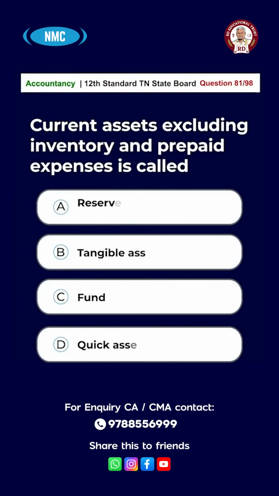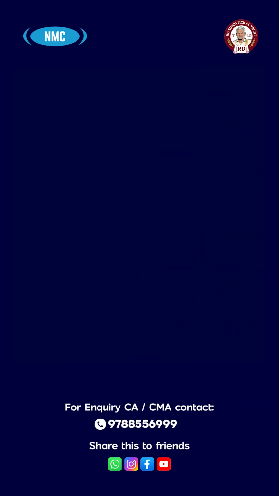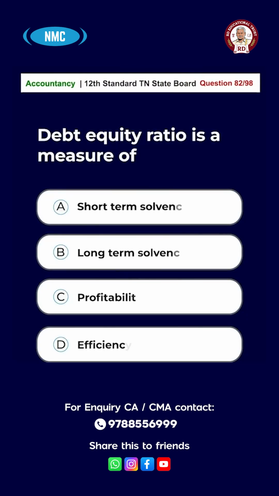Question number 81. Current assets excluding inventory and prepaid expenses is called A, reserves, B, tangible assets, C, funds, D, quick assets. The answer is option D, quick assets. Question number 82. Debt equity ratio is a measure of A, short-term solvency, B, long-term solvency, C, profitability, D, efficiency. The answer is option B, long-term solvency.